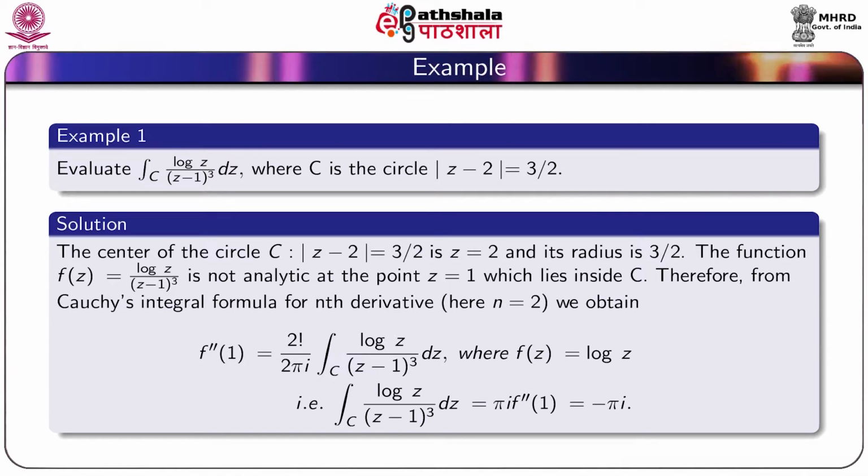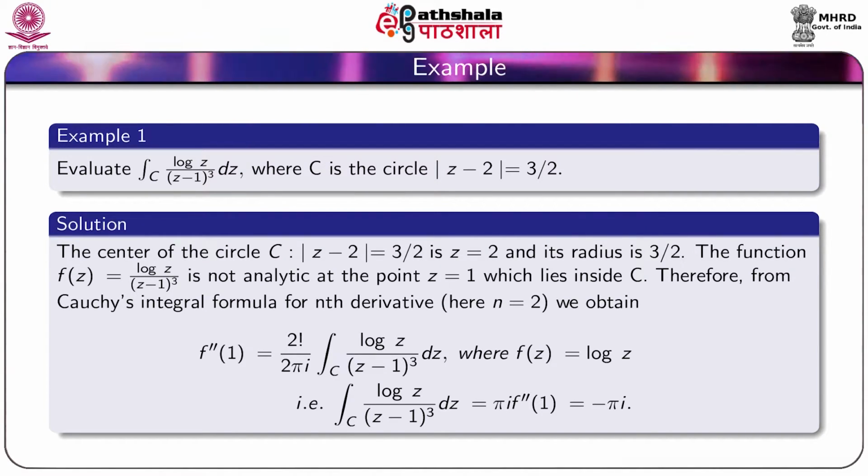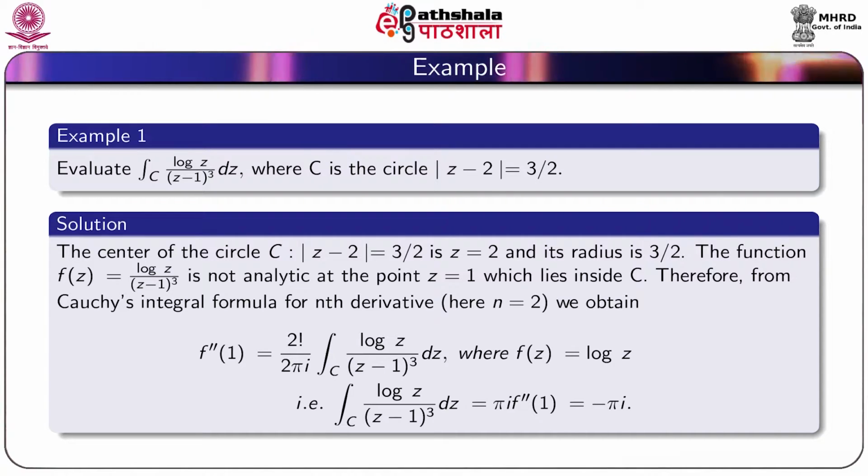So the center of the circle C is z equal to 2 and radius is 3 by 2. The function f z, which is equal to log z by (z minus 1) whole cube, is not analytic at the point z equal to 1, and obviously z equal to 1 lies inside C.